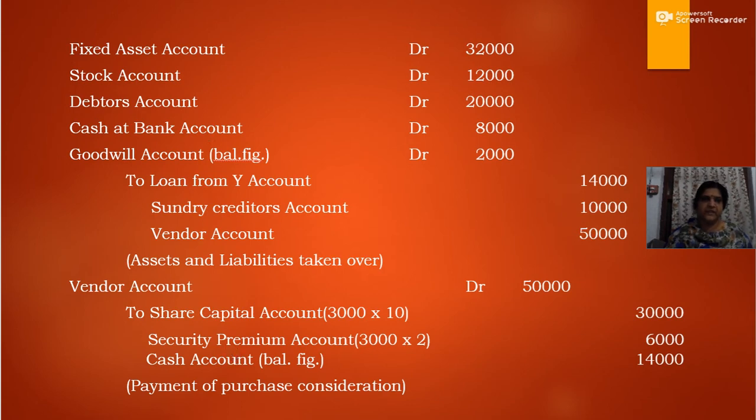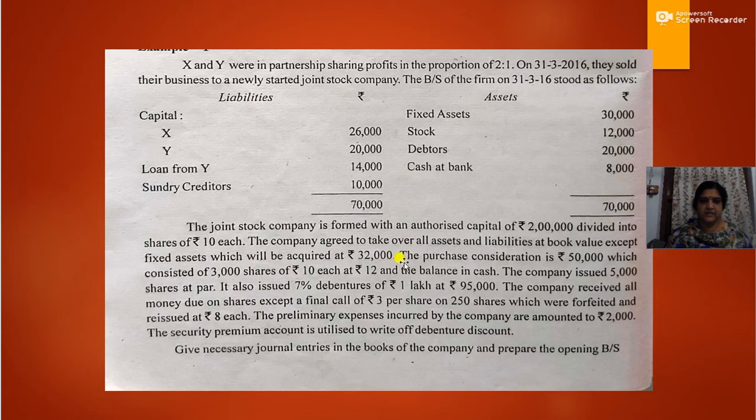But here in the question there are various other transactions which are related to acquisition by the purchasing company. And these transactions are here. The company issued 5,000 shares at par. That is one transaction. Then again, it also issued 7% debentures of rupees 1 lakh at 95,000, which means 5,000 discount.